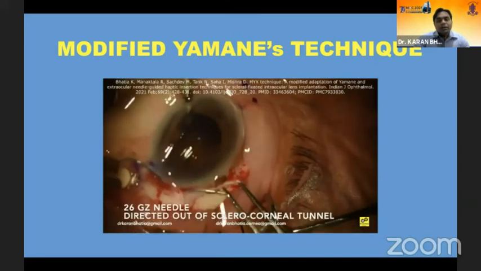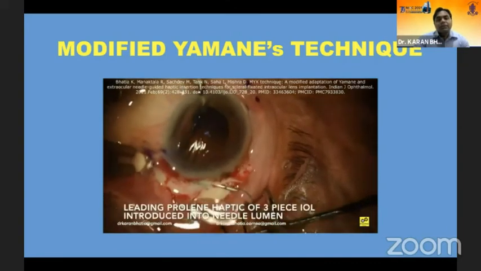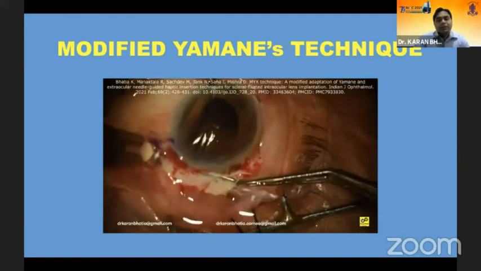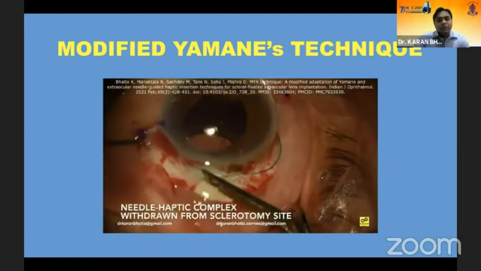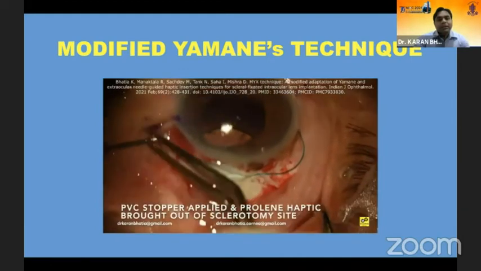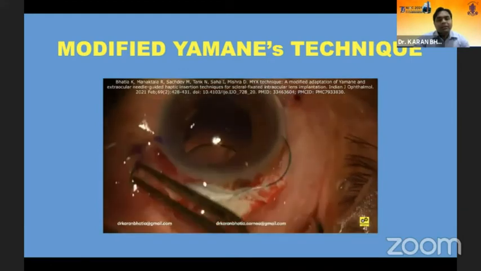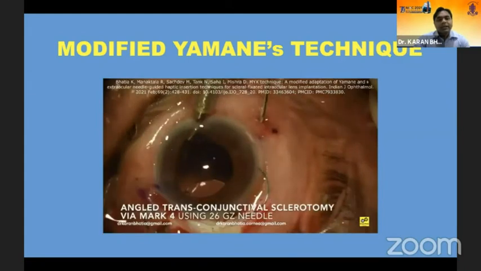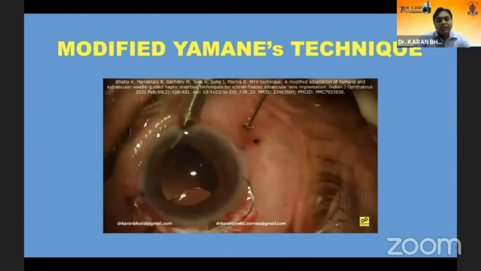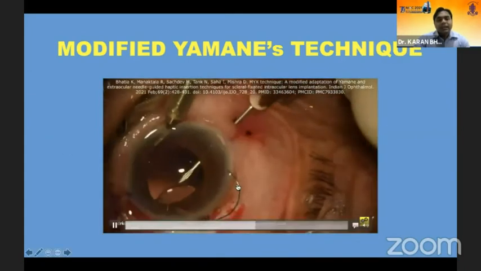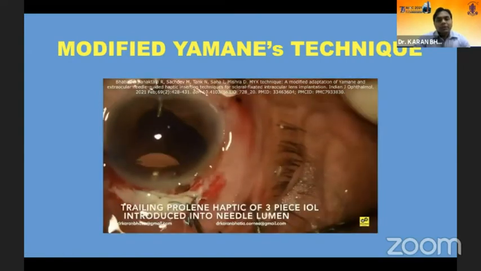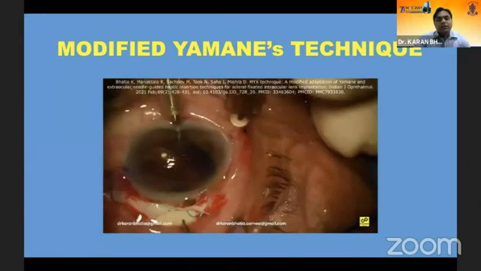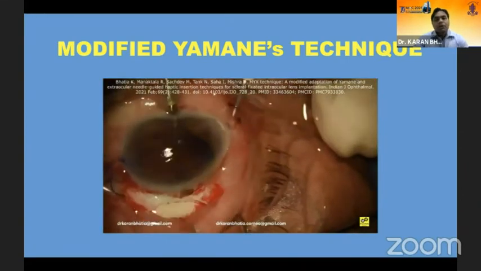So another advantage of these are you can use the rigid 3-piece IOLs, which are again cheaper compared to the foldable IOLs. So the needle is being brought out along with the haptic, and then the PVC knob has been put so that this leading haptic will not slip while we are maneuvering the trailing haptic, which is a very known complication. So now the trailing haptic is being fed into the needle and is being now brought out.